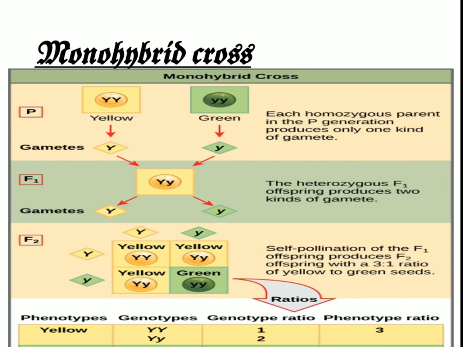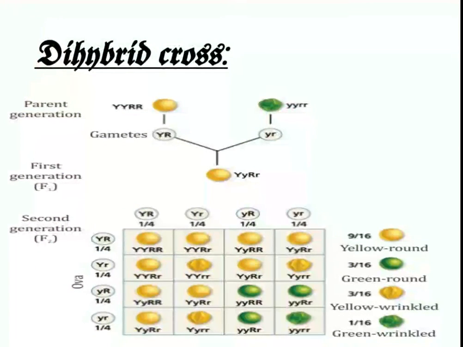Now Mendel derived some laws on the basis of this cross, and the second cross which he performed was the dihybrid cross. In the dihybrid cross, instead of one character, this time we take two characters into consideration. Mendel crossed a variety having round and yellow cotyledonous seeds with one having wrinkled and green seeds.